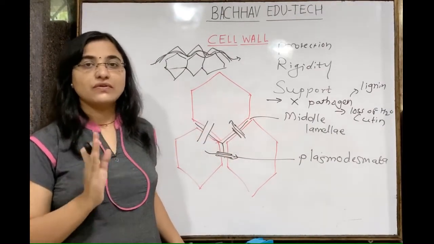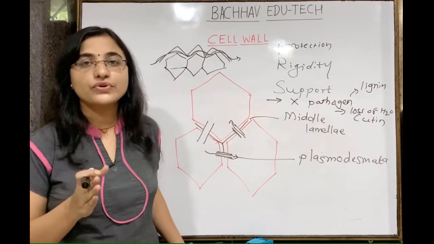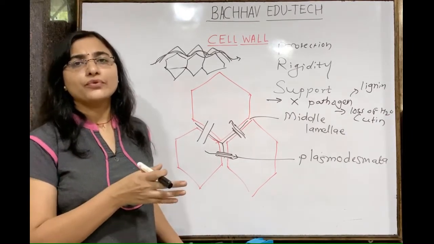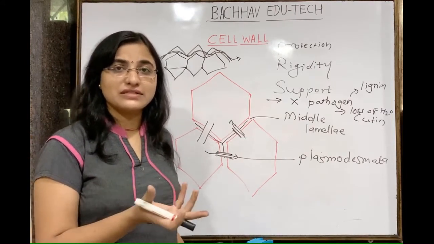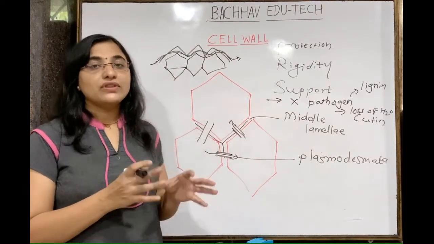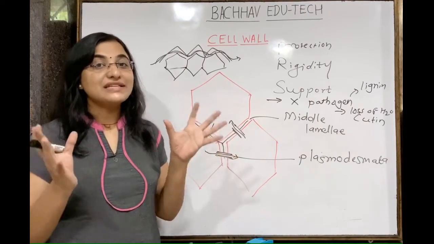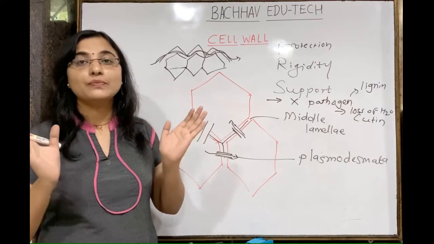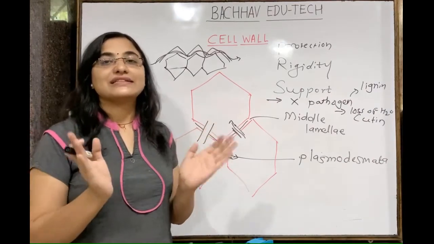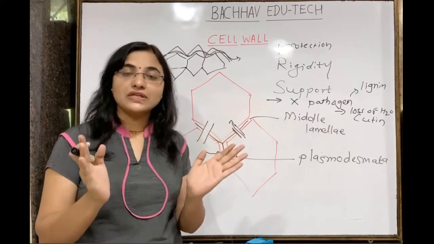We know that the cell wall is present in plants, protists, fungi, a number of prokaryotes, algae, and archaebacteria. Archaebacteria consist of pseudomurein as their cell wall content. We know that their chemical composition varies, but this chemical composition is basically made up of what? It is basically made up of polysaccharide. That is nothing but carbohydrate. That is nothing but sugar.